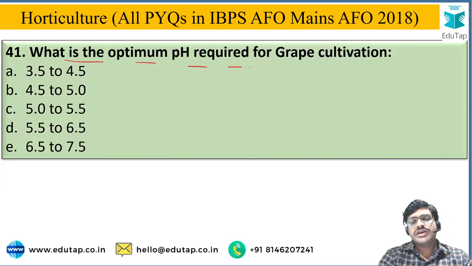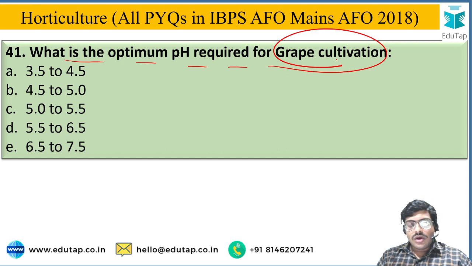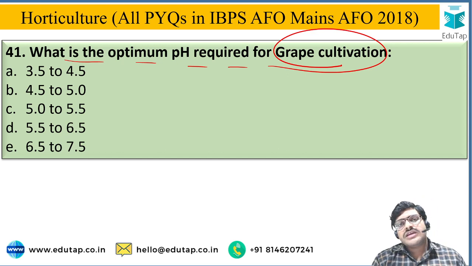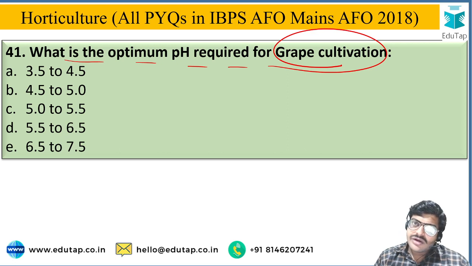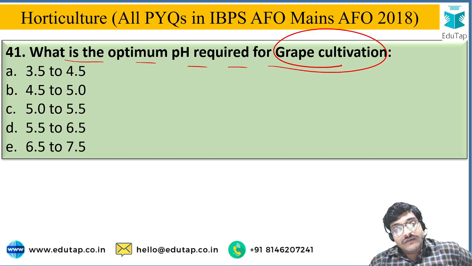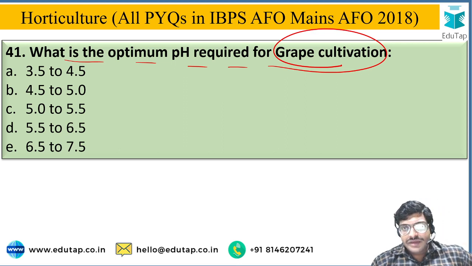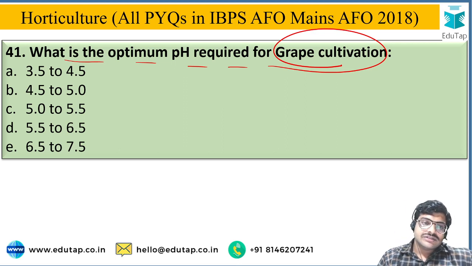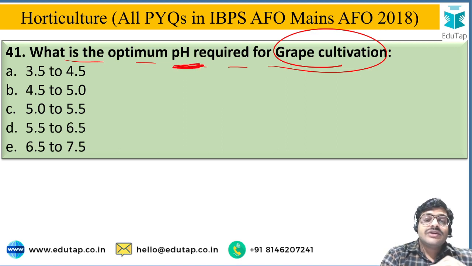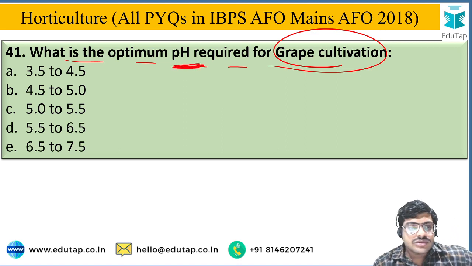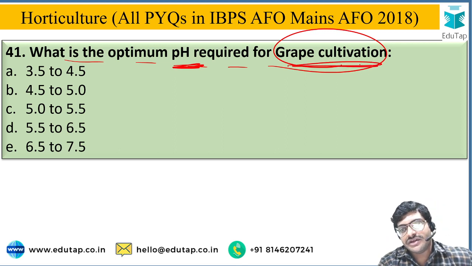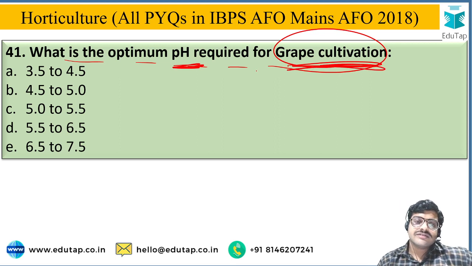Next. What is the optimum pH required for grape cultivation? The importance of pH is that most of the chemical processes in the soil are totally dependent on pH. The availability of nutrients to the plant is also dependent on pH. As per the pH, various nutrients become available to the plants. So pH has a great role in the cultivation of crops. From the given options you have to identify which one is the optimum pH for grape cultivation. Various anions and cations become available as per the suitable pH requirements.